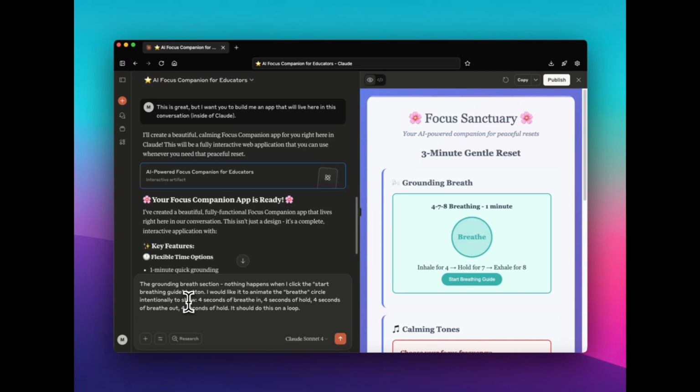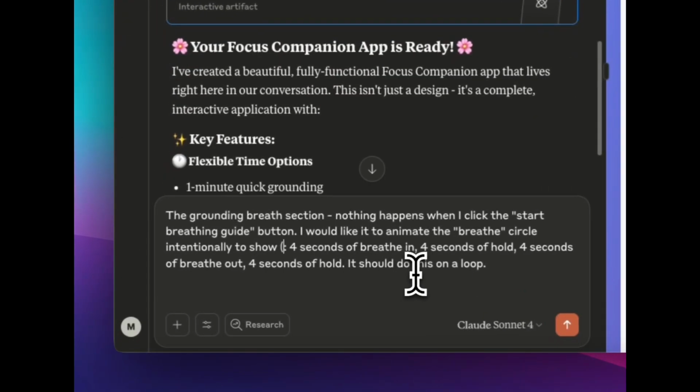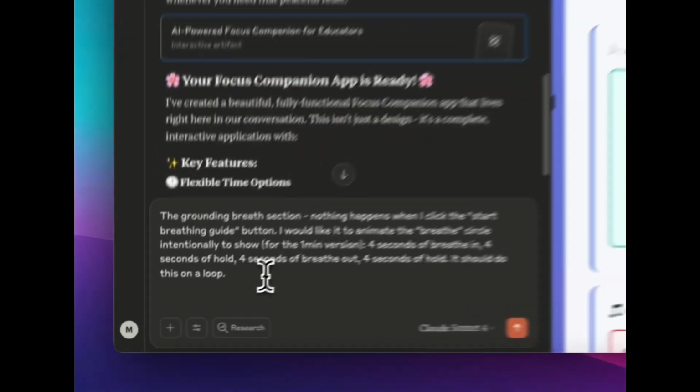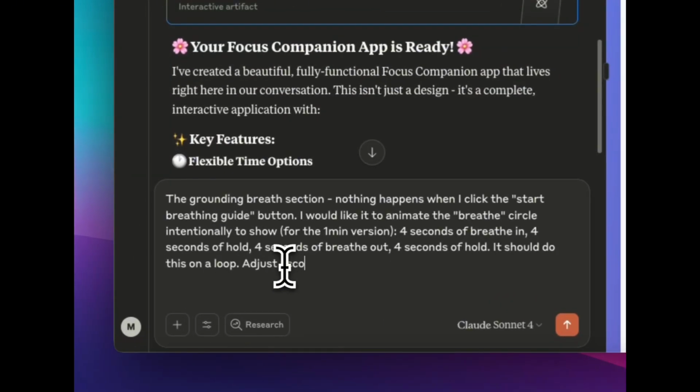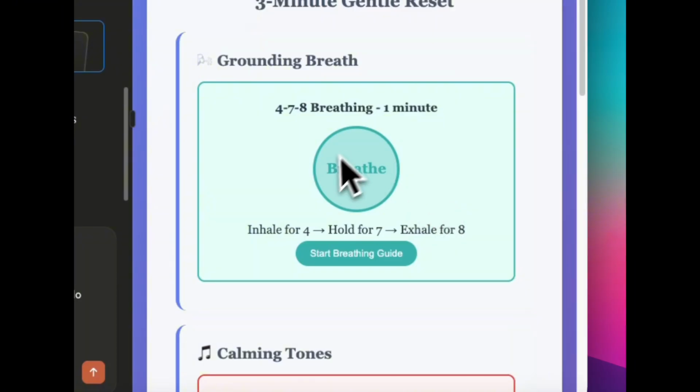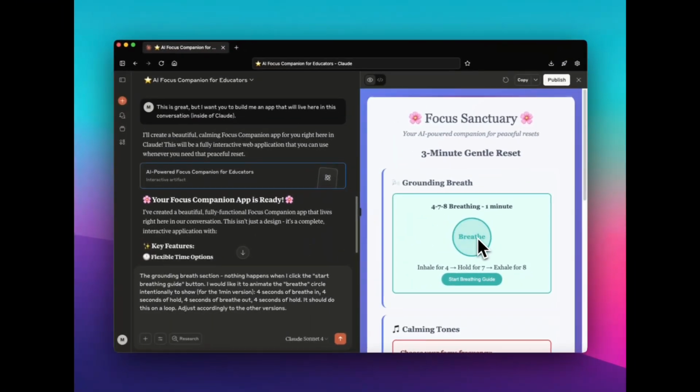Let's see. I'm going to change this for the 1 minute version. Adjust accordingly to the other versions. Okay, that should do it. And just to check, yeah, this doesn't do anything. I'd like it to animate so it's expanding for breathe in, and then getting smaller for breathe out, and then holding it there for a hold.